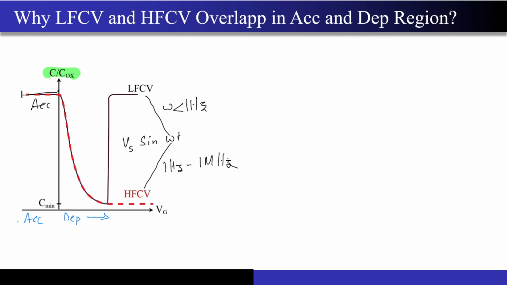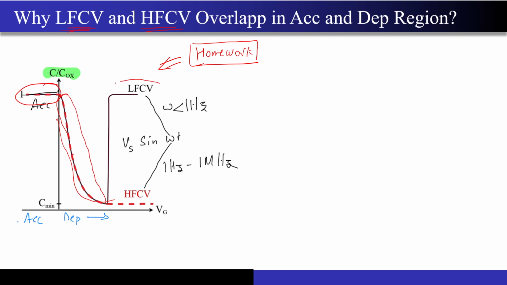So now this slide that you are seeing over here, just take it as homework. Go through the lecture material, revise the lecture, and understand why the LFCV, that is the low frequency, and high frequency CV characteristics, that means this region and this particular region, why are they overlapping in nature? I talked to you about these regions only.